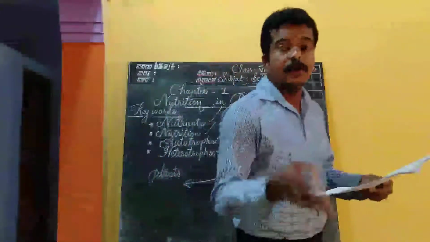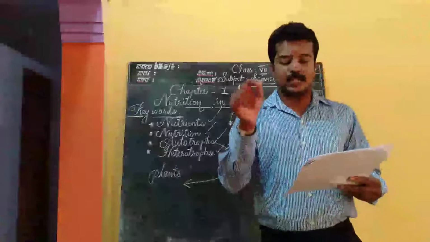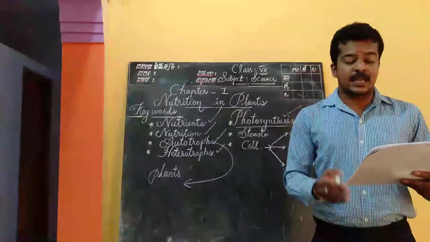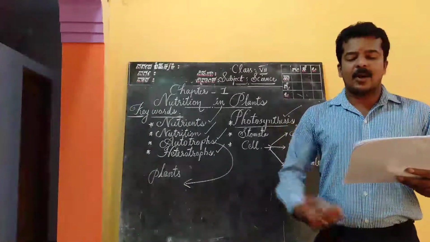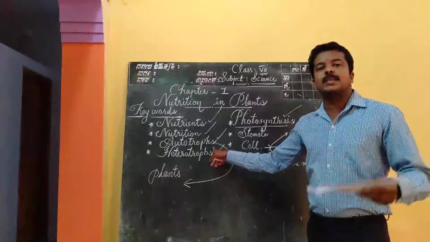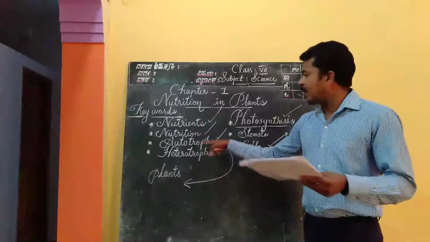They prepare their food for themselves, and that process is called photosynthesis. And what is the meaning of trophos? Trophos in the sense nourishment. Therefore, plants are called autotrophs. What is the most suitable example for autotrophs? Plants. Plants are the example for autotrophs.